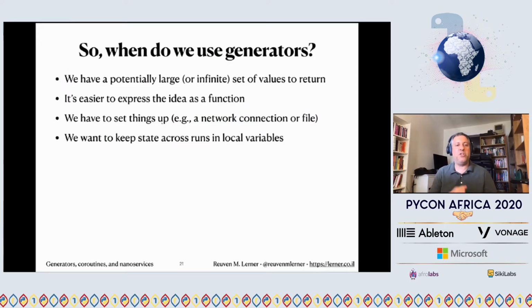So when should we use generators? If we have a potentially large or infinite set of values to return, we don't want to use up tons of memory with all of our data. Rather, we can get it one chunk at a time. Often generators are used because it's easier to express an idea as a function. And also, maybe we have to set things up like a network connection or open a file, and then we want to just keep that state going in our generator, and it'll stay across our different iterations.